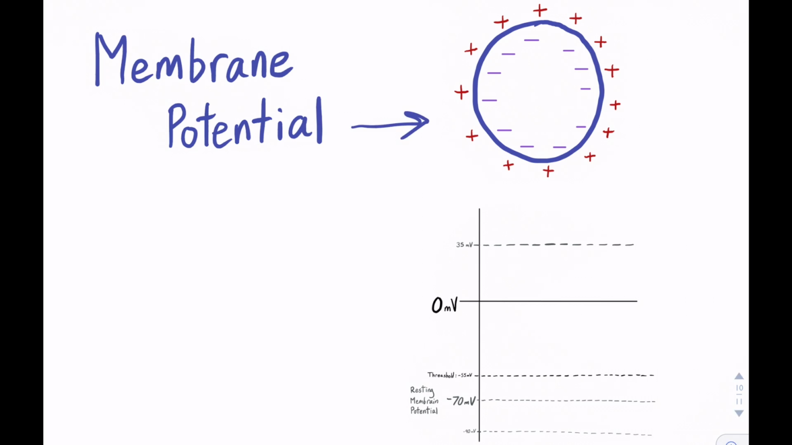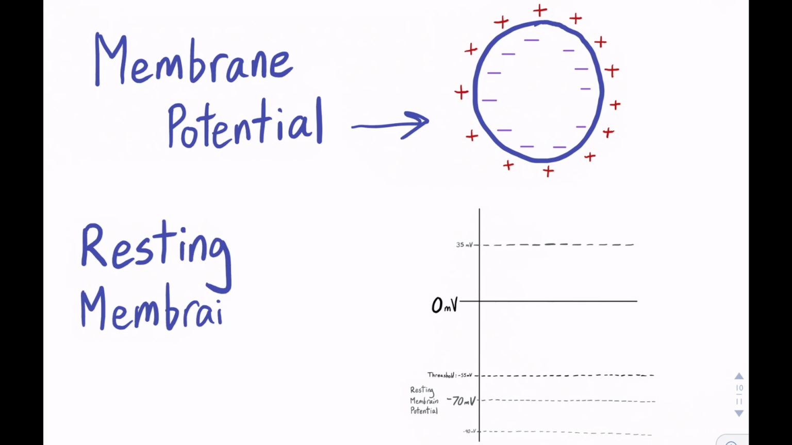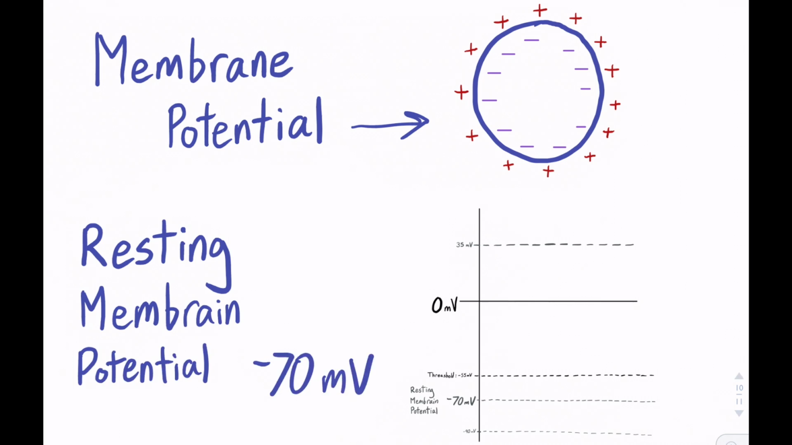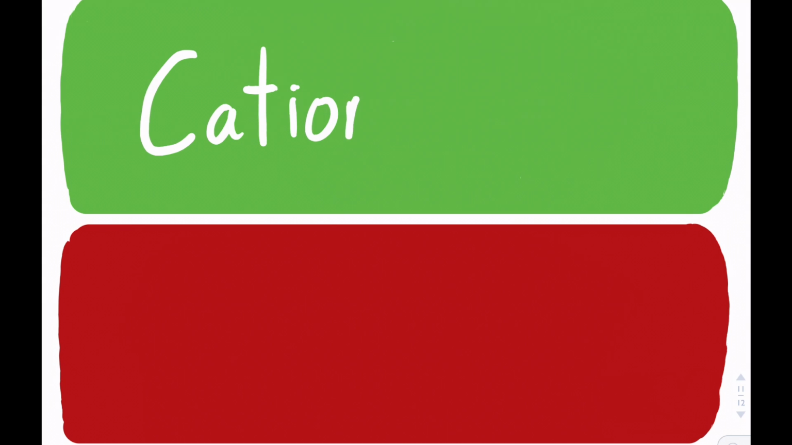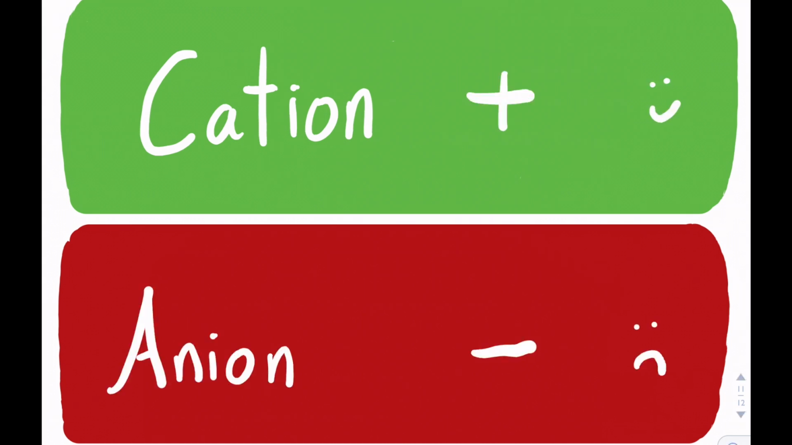A resting membrane potential is a voltage across the membrane when the cell is at rest. The outside has more Na+, while the inside has more K+ and anions. Therefore, the inside of the cell is negative relative to the outside. Remember, ions are simply electrically charged atoms, and positive ions are cations, while negative ions are anions.